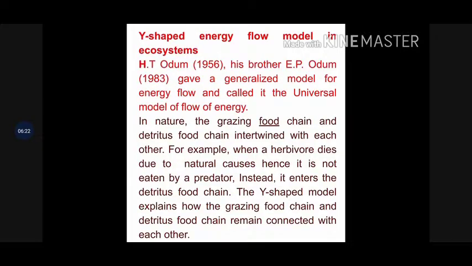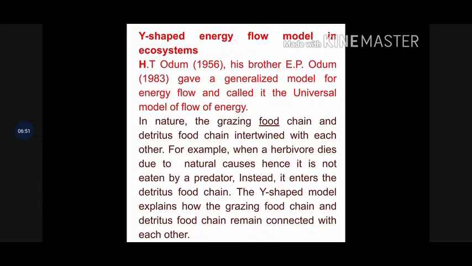Now the next model was given by Odum. According to H.T. Odum and his brother E.P. Odum, they have given the Y-shaped energy flow model, and according to this model, it was explained that the grazing food chain and detritus food chains are intertwined together. They are connected to each other. For example, when a herbivore dies due to natural causes, it is not eaten by predators. Instead, it enters into the detritus food chain.